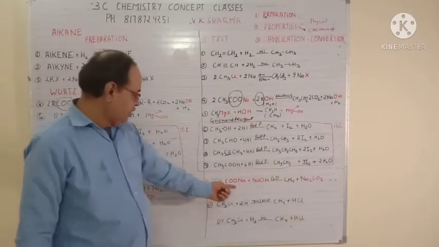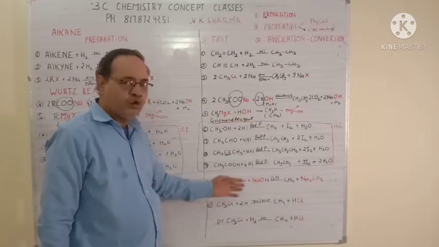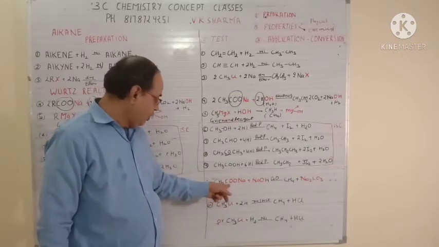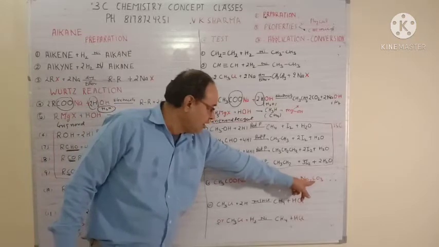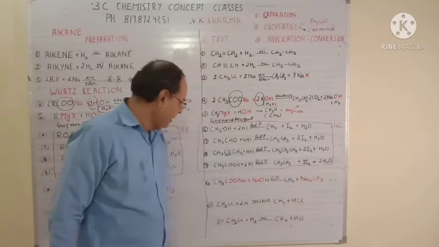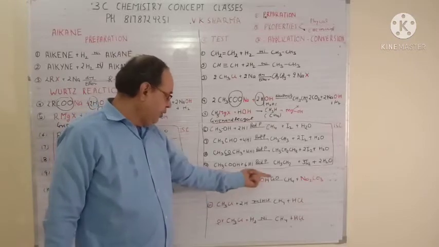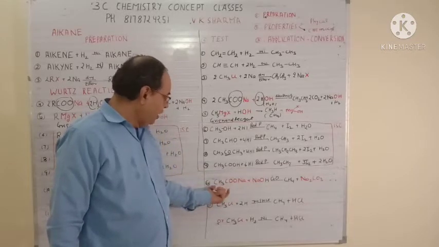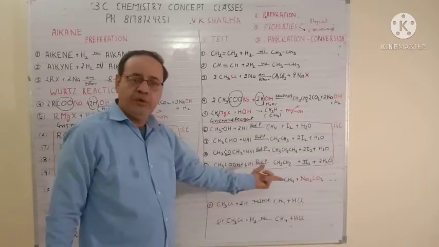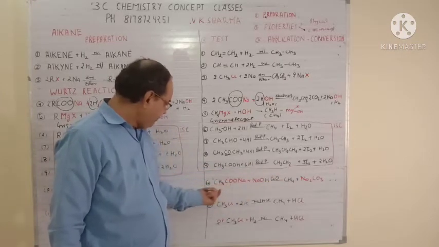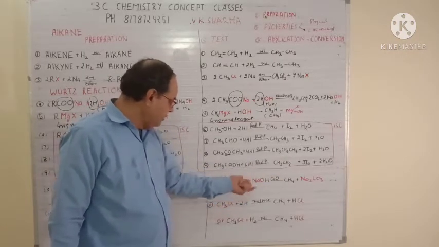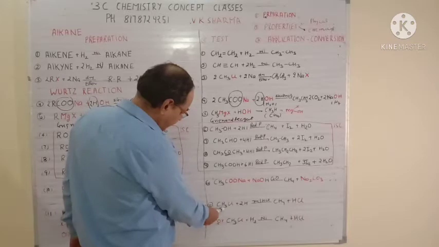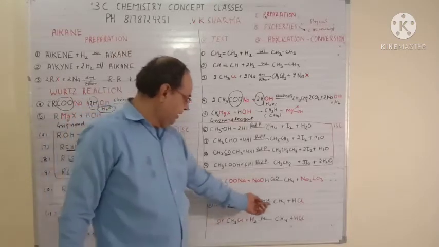Next, CH3COONa, that is sodium ethanoate, sodium propanoate, sodium butanoate, you can take any of them. Sodium ethanoate will give you a 1 carbon less alkane. There are 2 carbons, so it will give you 1 carbon less because it is a decarboxylation reaction, meaning 1 carbon is removed. So sodium ethanoate will give you methane, sodium propanoate will give you ethane, sodium butanoate will give you propane, and so on. So 1 carbon is removed.